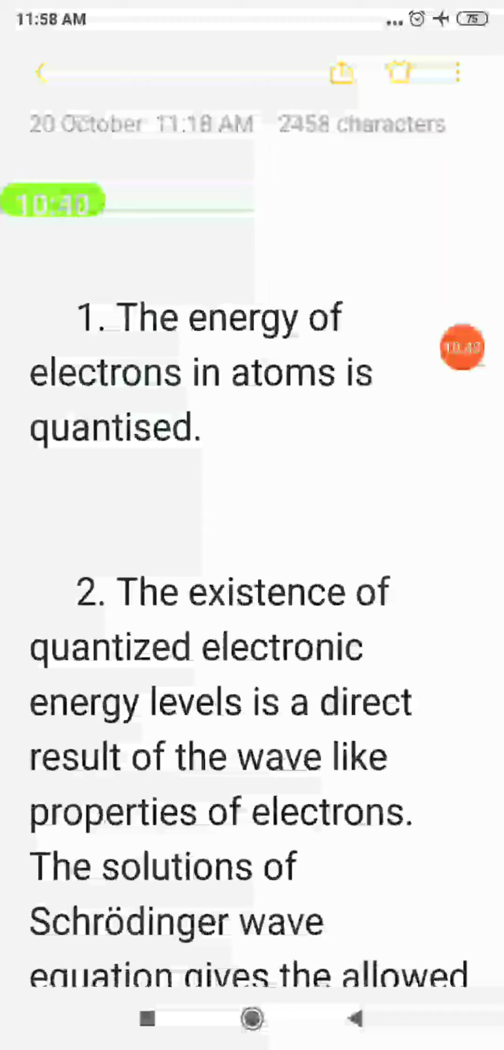The first point is the energy of electron is quantized. ஒரு எலக்ட்ரானோட எனர்ஜி வந்து குவான்டைஸ்டாக இருக்குது. கண்டினியூஸாக எனர்ஜி எமிட் ஆகாது. Only as a packet the energy will be lost. Okay, then second point, the existence of quantized electronic energy level is a direct result of the wavelength